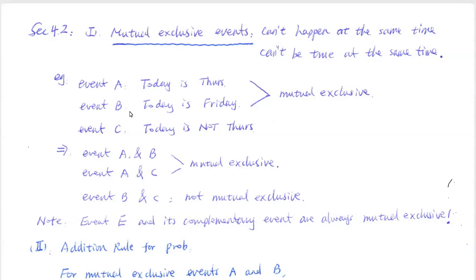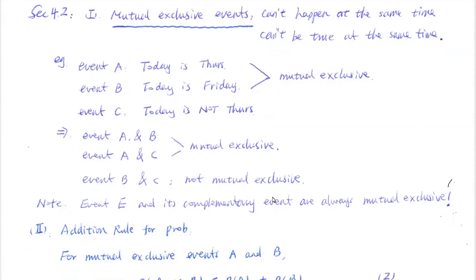Now, how about B and C? B: today is Friday, and C: today is not Thursday. Yes, it's possible for events B and C to be true at the same time. Say on that day it is a Friday, then both statements are true. So in that case, events B and C are not mutually exclusive.